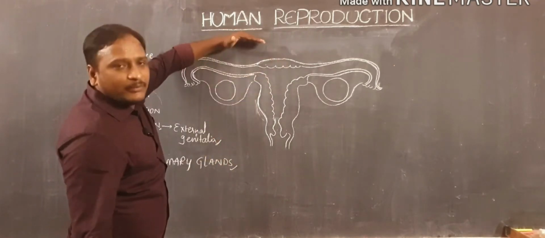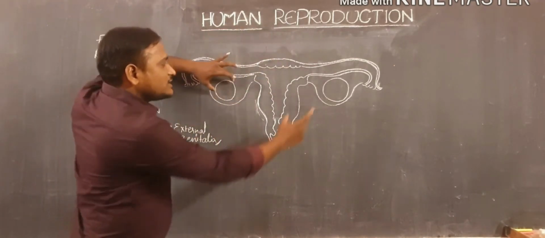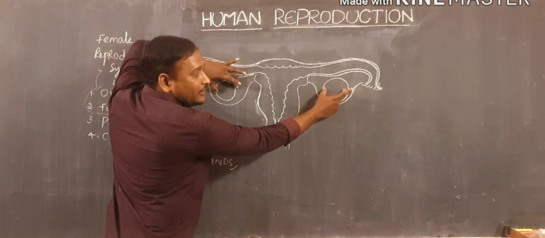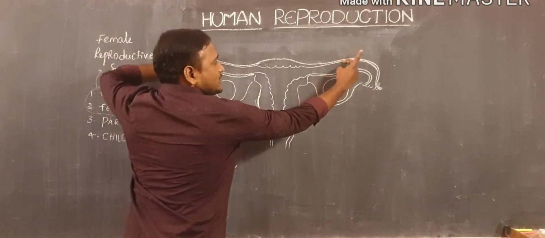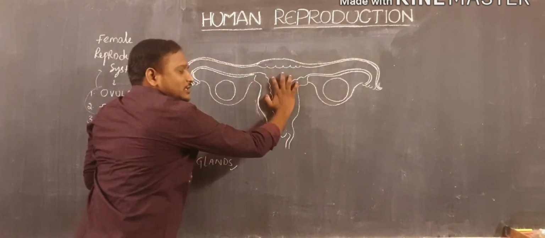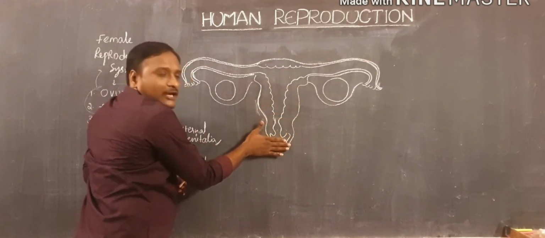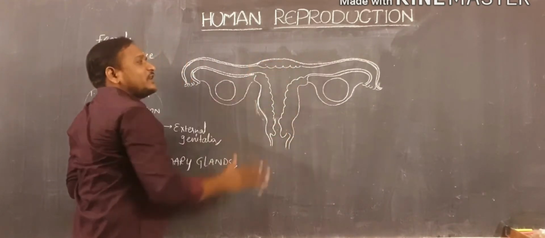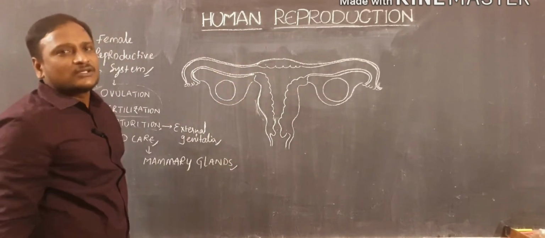Now observe here, in the female reproductive system, there is one pair of ovaries, one pair of oviducts, one uterus, cervix and vagina. Likewise, different parts are present in the female reproductive system.